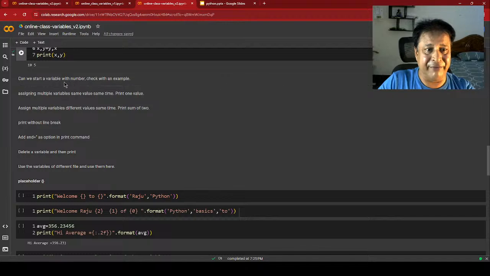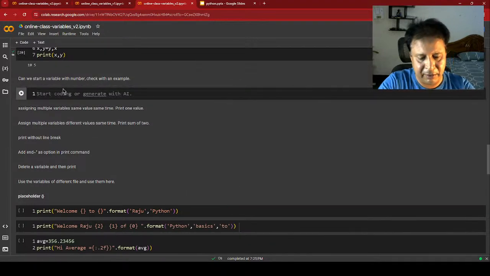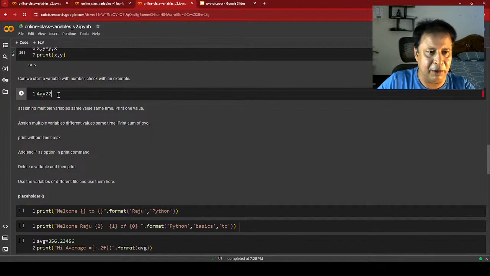Can you start a variable with a number? No, we cannot start with a number. Let's check with an example. Say 4a equal to 22. Now here is a variable. Now I am printing it.